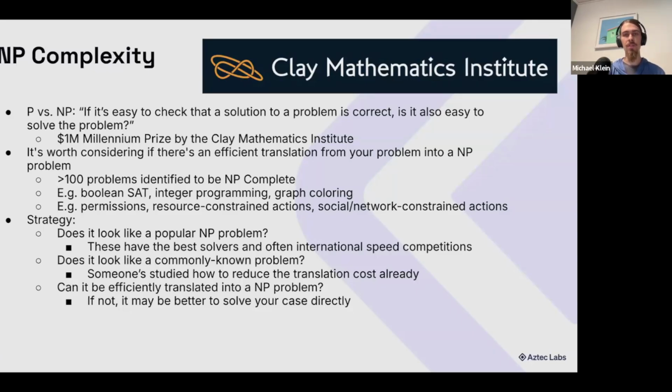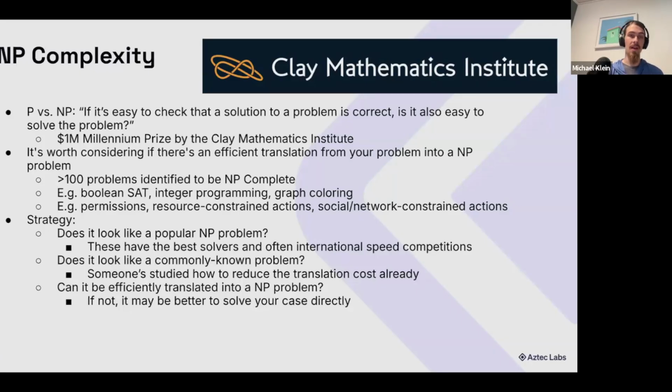There's over 100 problems that have been highly digested and identified to be NP complete. Some of the most popular ones are Boolean satisfiability, integer programming, and graph coloring. These can be applied to very broad things such as Boolean satisfiability for permissions, integer programming for pretty much any time you have discrete resource constrained actions. It may be applicable. And graph coloring can be used in a similar way for more social or network constrained actions.